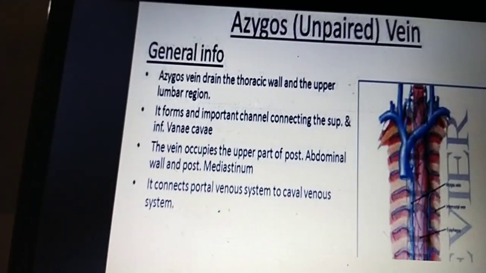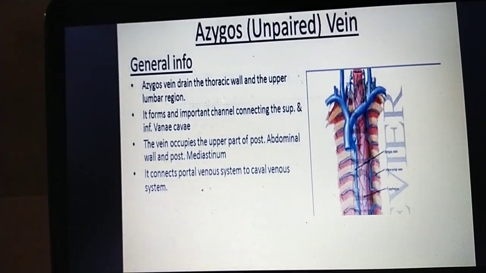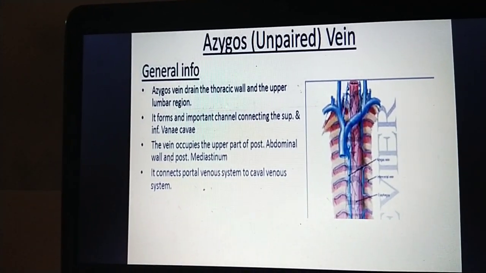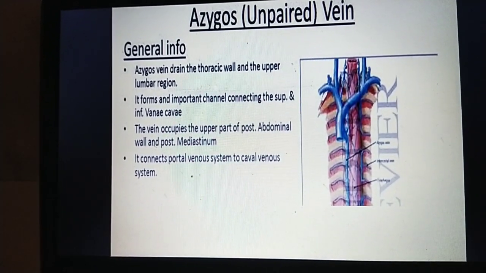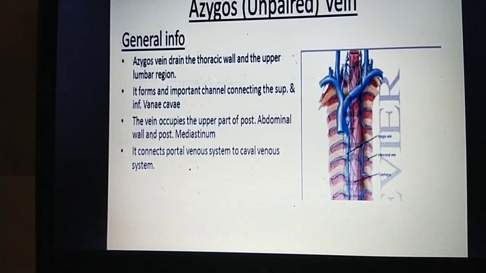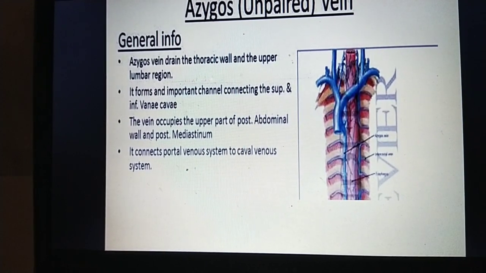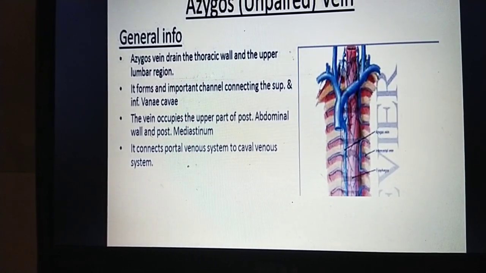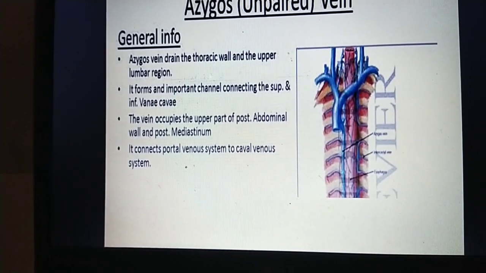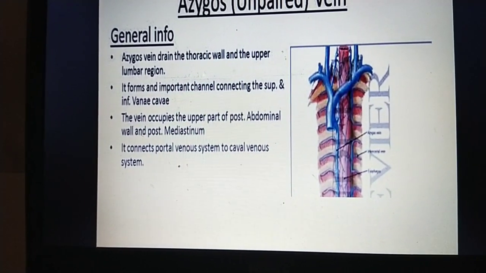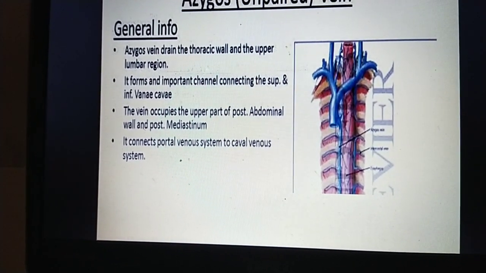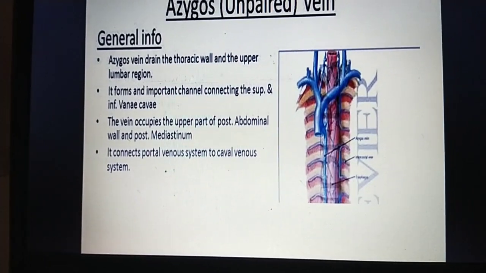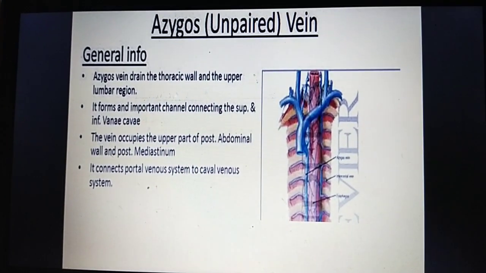In general, the azygous vein is an unpaired vein. It drains the thoracic wall and the upper lumbar region. It forms an important channel connecting the superior vena cava and the inferior vena cava. The vein occupies the upper part of the posterior abdominal wall and the posterior mediastinum. It connects the portal venous system to the caval venous system.